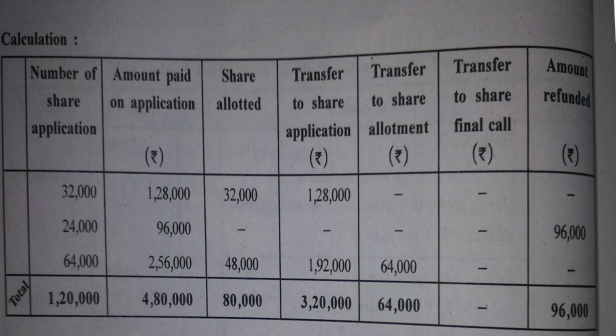Yes? And here is the calculation. See, number of share applications, amount paid on application, shares allotted, transfer to share application, allotment, final call, amount refunded. So let us understand the question from the very beginning. See, number of shares issued were 80,000. Applications received were 1,20,000.